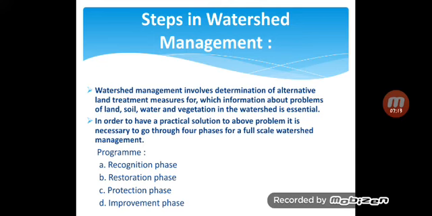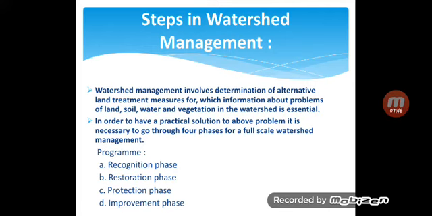Next we will see the steps in watershed management. Watershed management involves determination of alternative land treatment measures, for which information about problems of land, soil, water and vegetation in the watershed is essential. So here we can solve the problems of land, soil, water and vegetation.